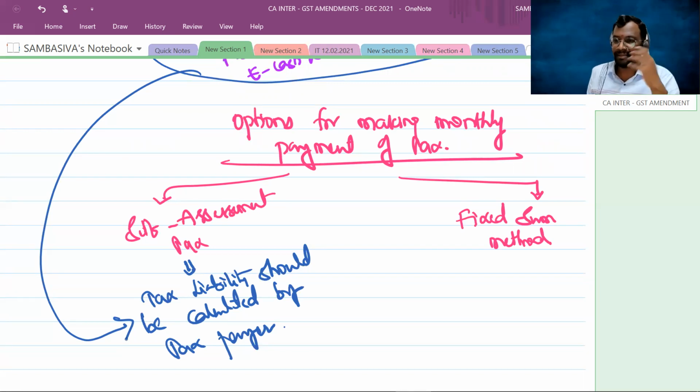Fixed sum method. So that means here, the department gives you a particular calculation.